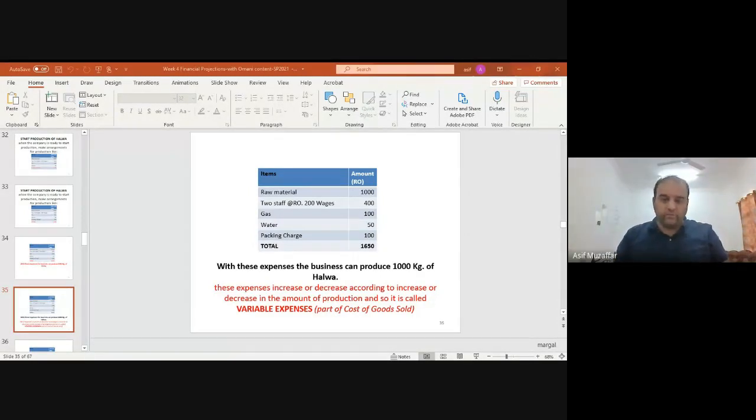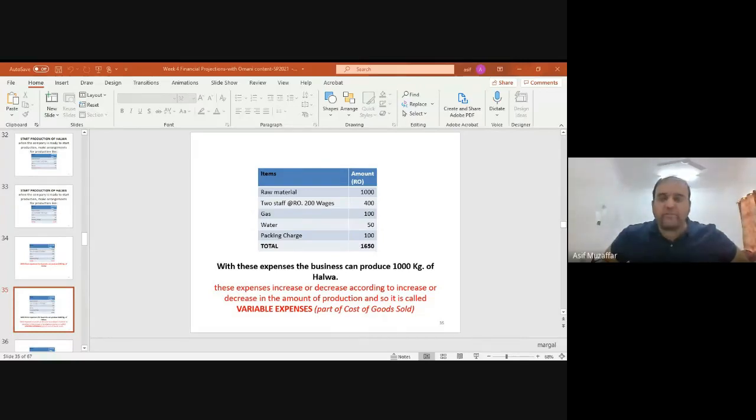CGS, cost of goods sold. You must remember this name, cost of goods sold. It's a very common term which is used in many companies. So if you go to some accountant, they will tell you, or you can ask, what is your CGS? You would directly understand what you mean.